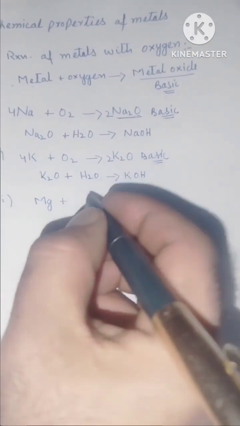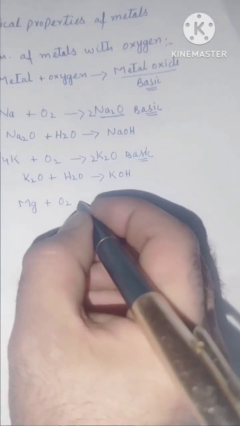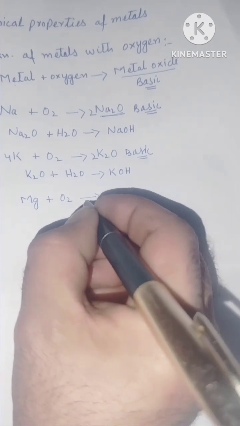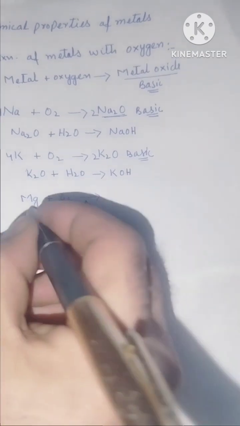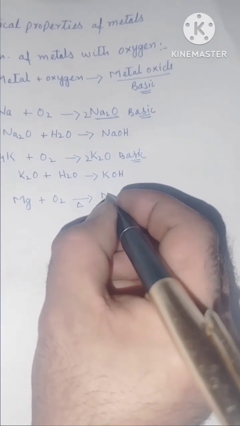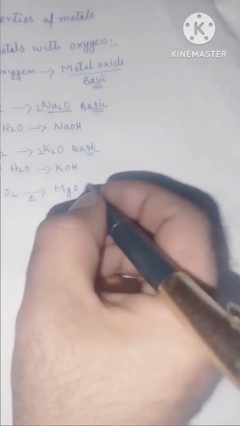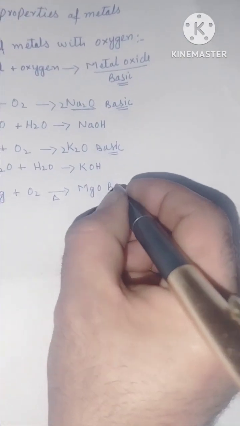However, magnesium reacts on heating. When magnesium is heated in presence of oxygen, it burns with a dazzling flame and forms magnesium oxide. This magnesium oxide is also basic in nature.